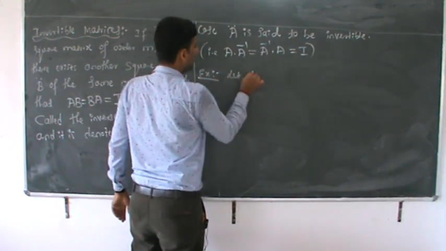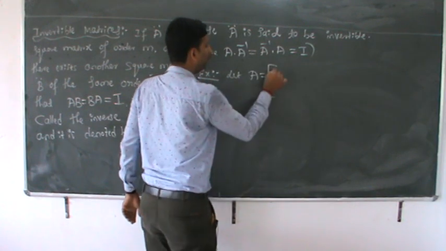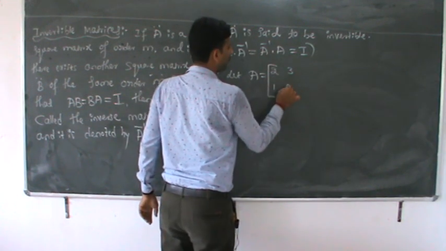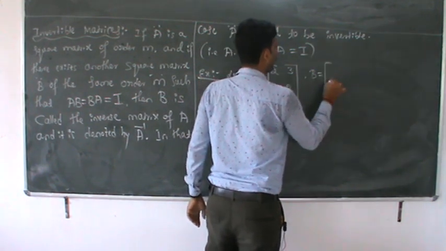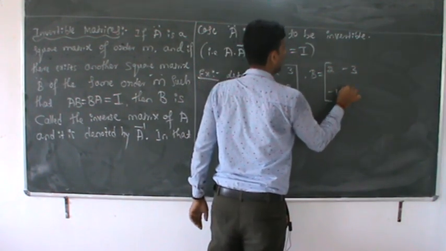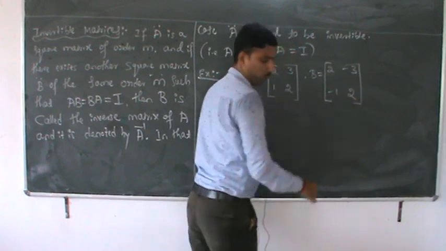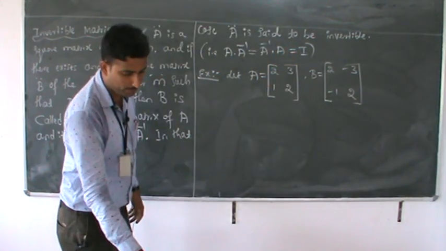Let A is equal to [[2, 3], [1, 2]] and B is equal to [[2, -3], [-1, 2]]. Let A and B be two matrices.